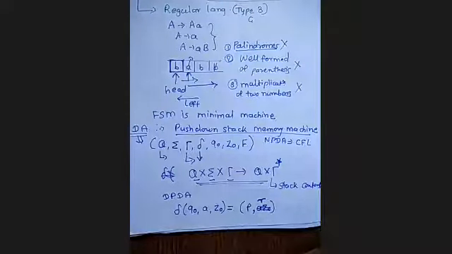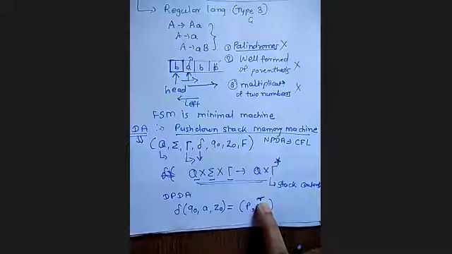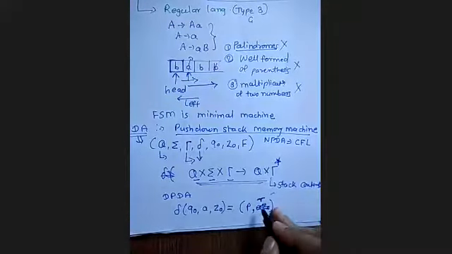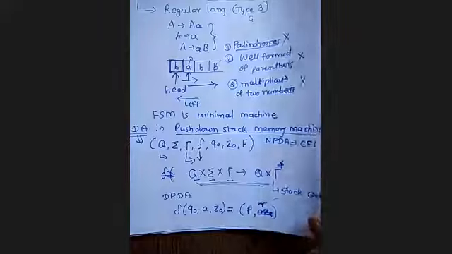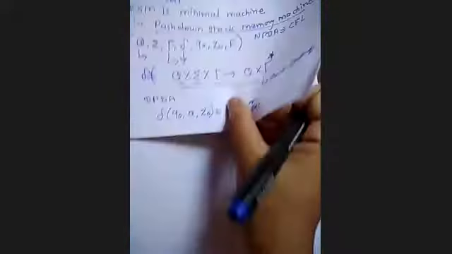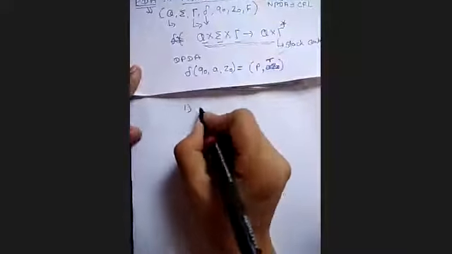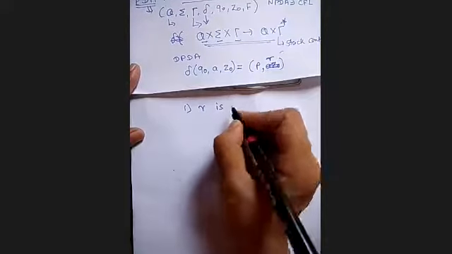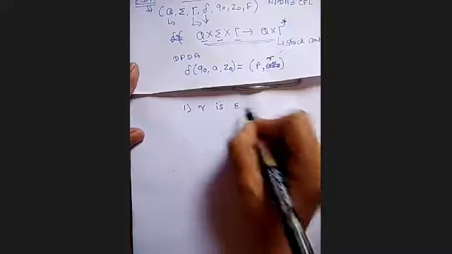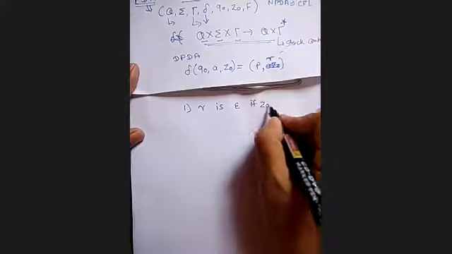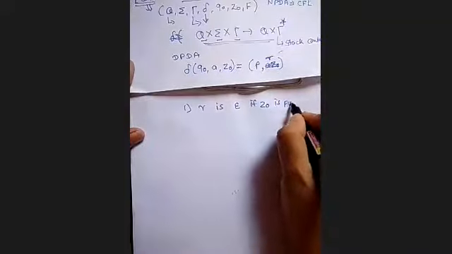Second, if the stack is not updated, it remains Z0. Okay. So what are the possibilities? First possibility is epsilon if Z0 is popped from the stack.